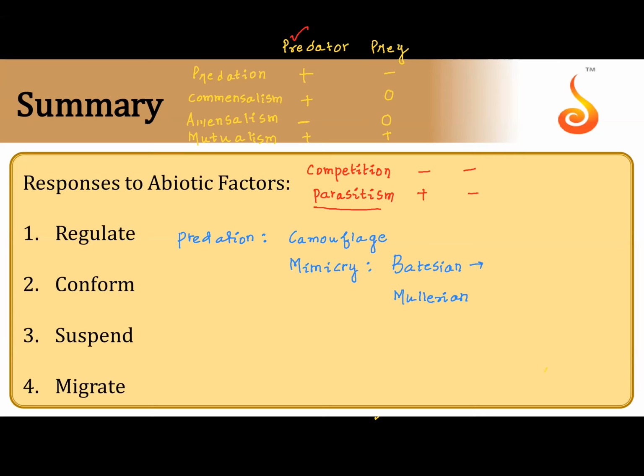In Batesian mimicry, I will tell you one thing. I'm giving you an analogy. We have three soldiers. The first one is very good at bow and arrow.